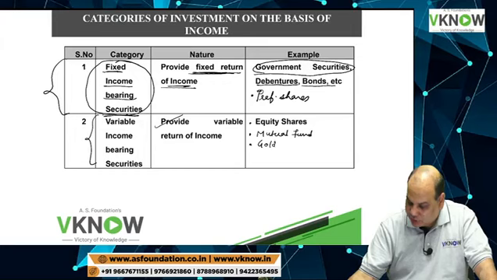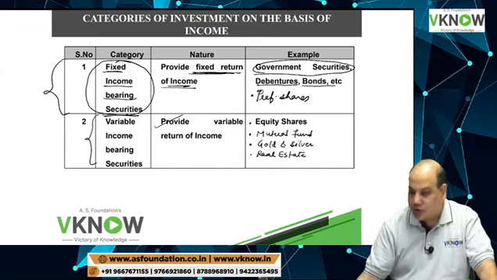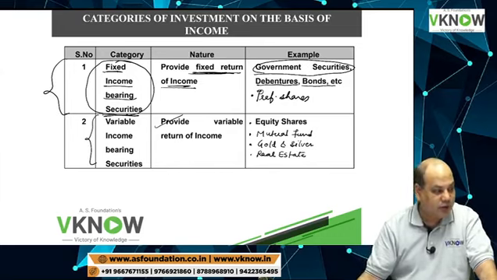Third, you can say gold and silver also, where your profit or loss can change. Real estate, these are the areas where the returns are variable.